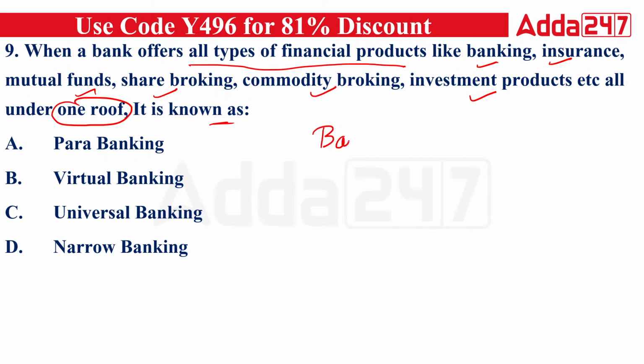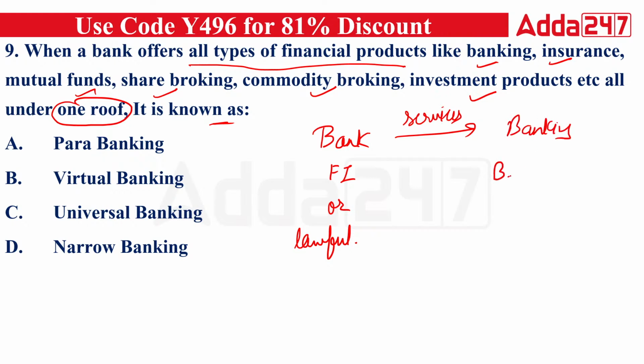So what is a bank? Bank is a financial institution, or we can say a lawful organization, and the services provided by the bank are known as banking, which is defined under the Banking Regulation Act 1949, Section 5B. So which type of banking is it? Everyone is going with the C option, that is universal banking. Correct. The right answer is C, universal banking. Very good. Next.